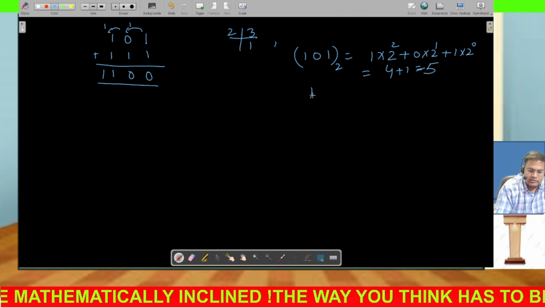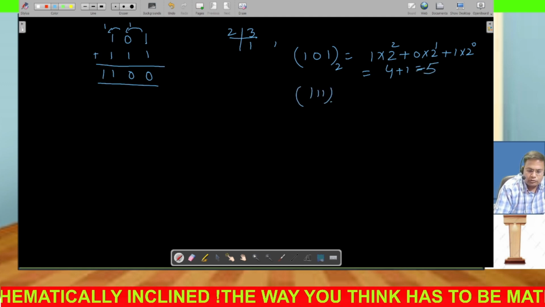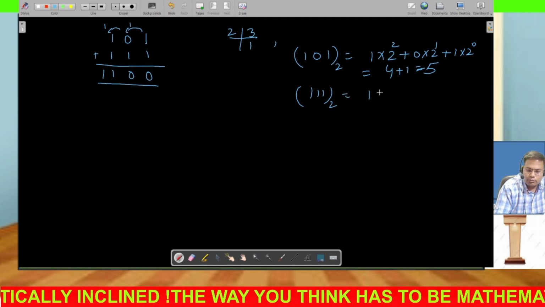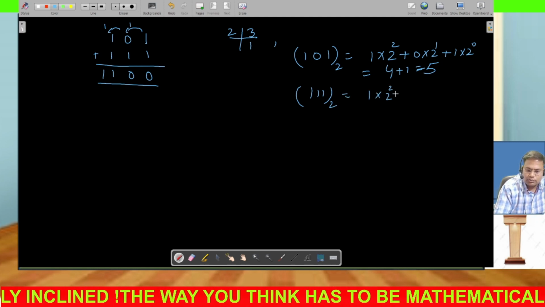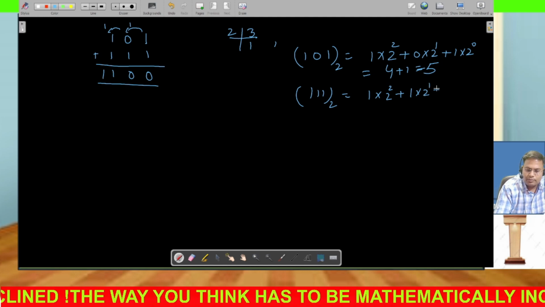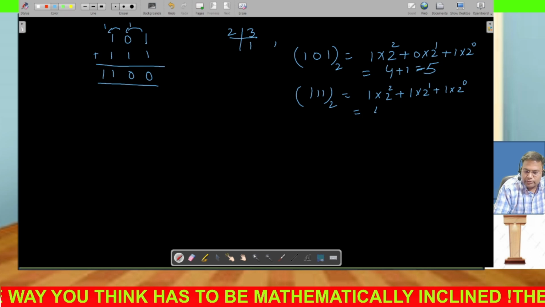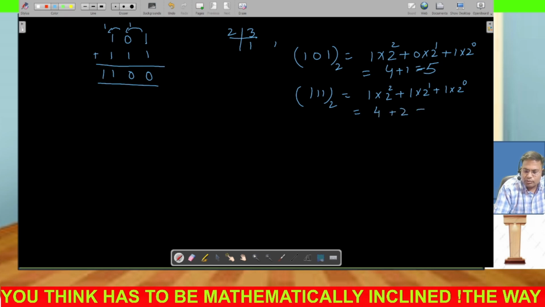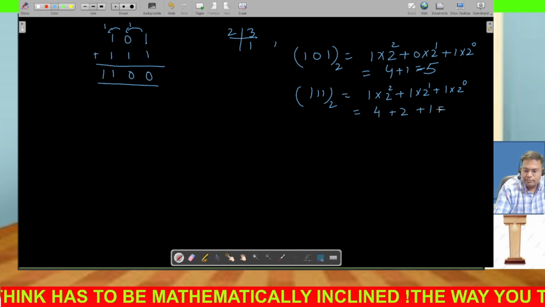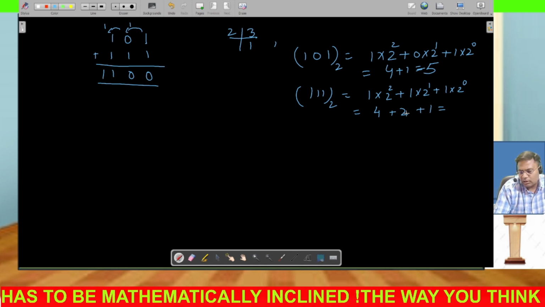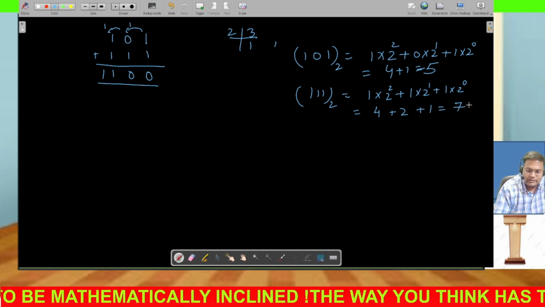So next पे आते हैं. This is 1 1 1. आप इसको भी कन्वर्ट कर दो डेसिमल्स में. So 1 into 2 2 plus 1 into 2 1 plus 1 into 2 0. So this is going to be 4, this is going to be 2 and this is going to be 1. So 5, this is 5 plus 2 is 7. So this is 7 now.